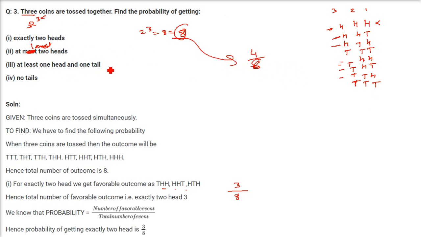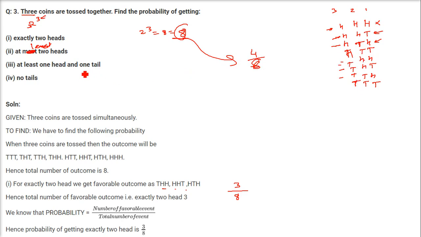Now at least 1 head and 1 tail. So this will count because this has 1 head and 1 tail. This also has 1 head, 1 tail. This doesn't have. Oh, this is HHH, and this is TTT.